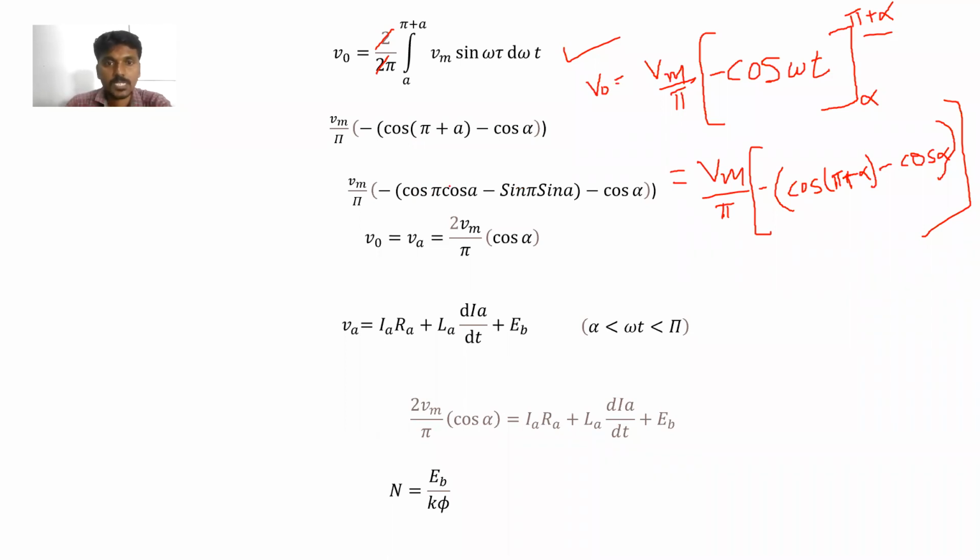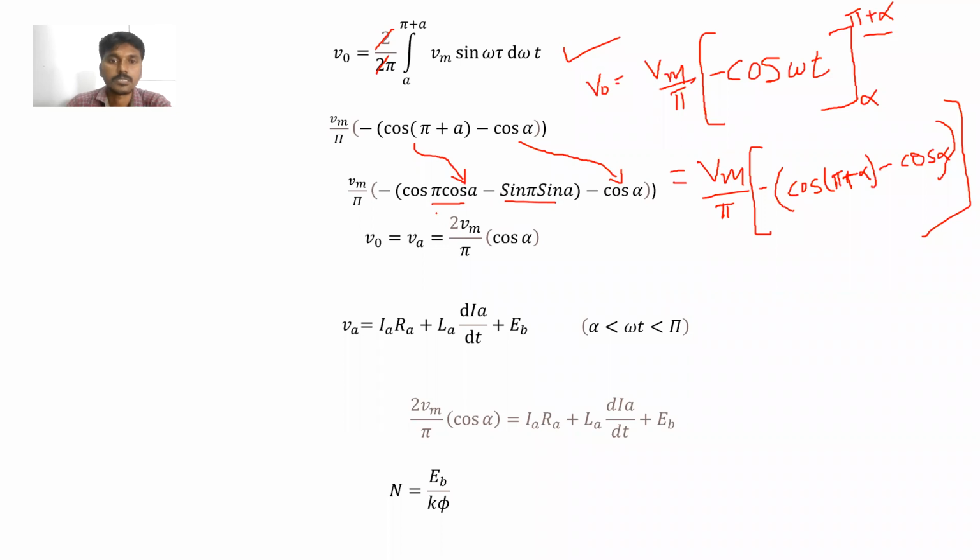Clear? Cos pi cos alpha minus sin pi sin alpha, minus cos alpha as it is. So here we have applied cos a plus b: cos a cos b minus sin a sin b.